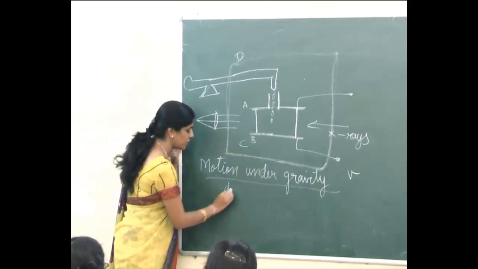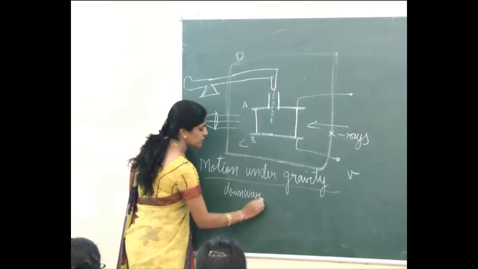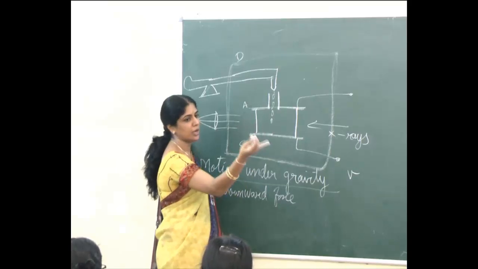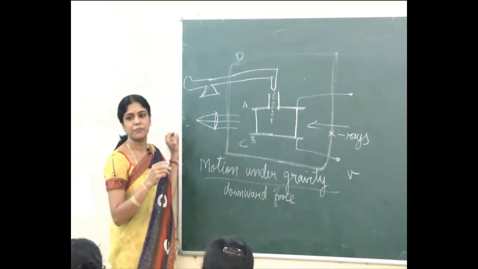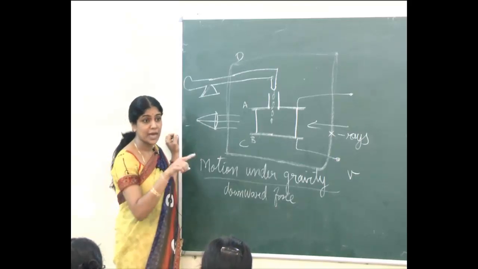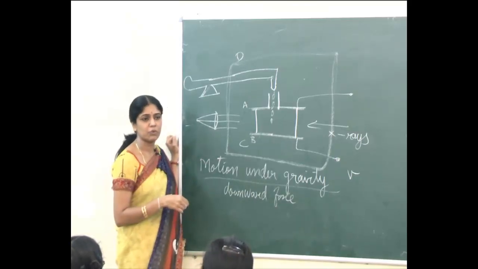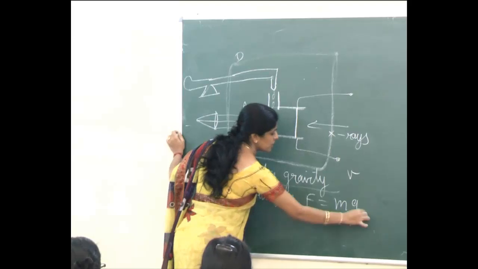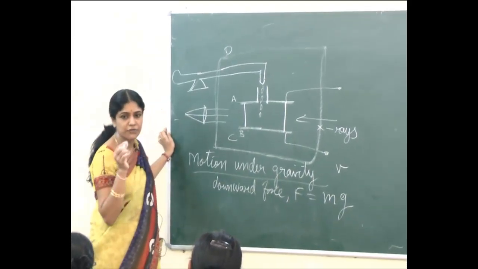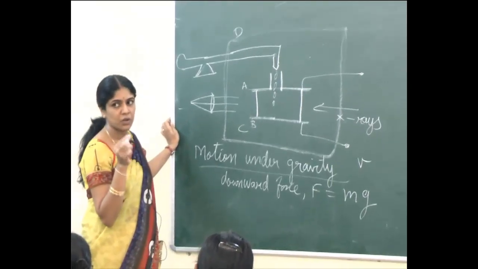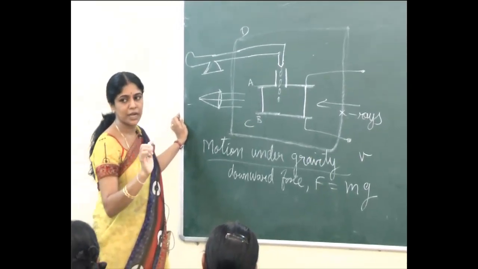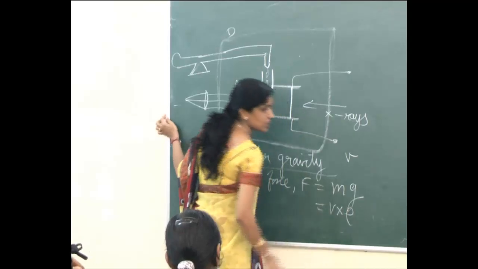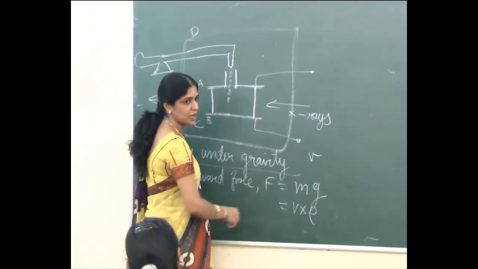Can you say what is the downward force acting on it? Tell me the downward force formula. Newton's second law: force equals m into a. What is the acceleration here? Acceleration due to gravity. So what will we write? m into g. F equals m into g. Here what is the mass? Mass of the oil drop. What is the mass formula? Volume into density. Write this in your rough note. Let rho be the density of the oil drop. What is rho? Density of the oil drop. And g.